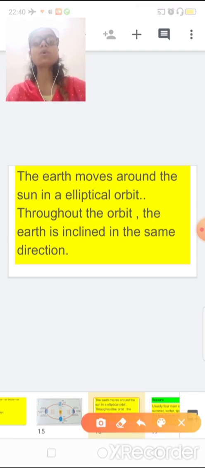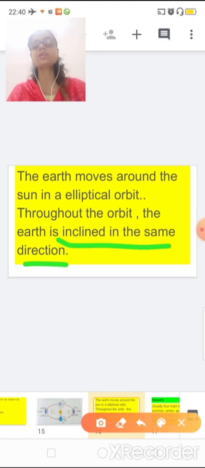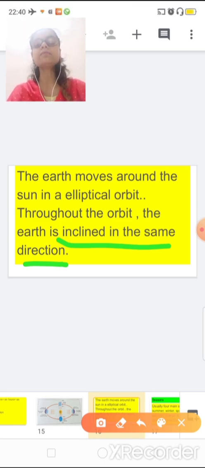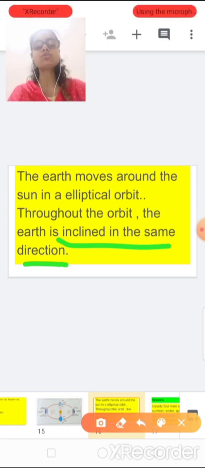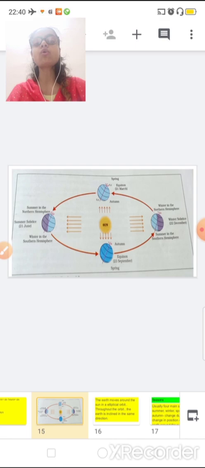Now what is meant by inclined in the same direction? This is very important to understand before understanding the seasons. Inclined means tilted in the same direction. If you observe this diagram carefully, see the axis of the earth in all four pictures is this way, or you can say from right to left.